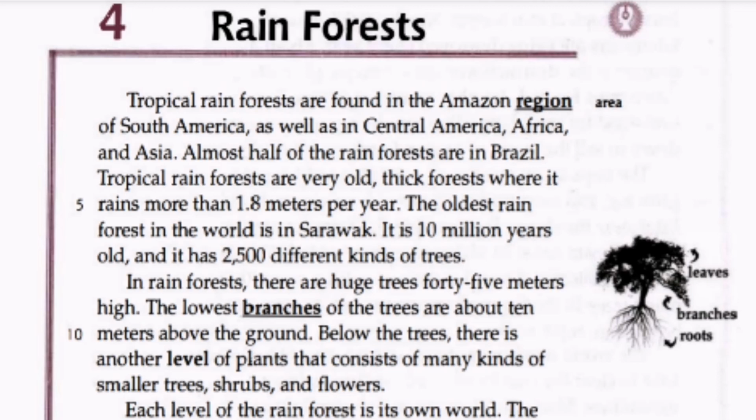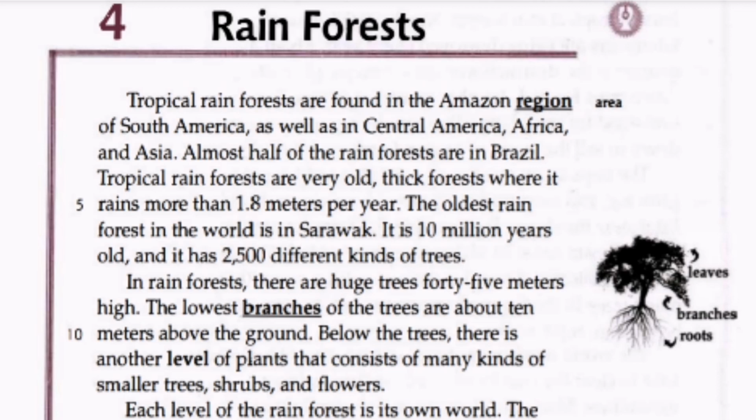Tropical rainforests are very old, thick forests where it rains more than 1.8 meters per year. The oldest rainforest in the world is in Sarawak. It's 10 million years old and it has 2,500 different kinds of trees. In rainforests, there are huge trees 45 meters high. The oldest branches of the trees are about 10 meters above the ground.